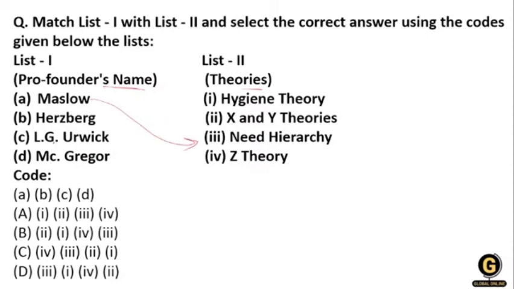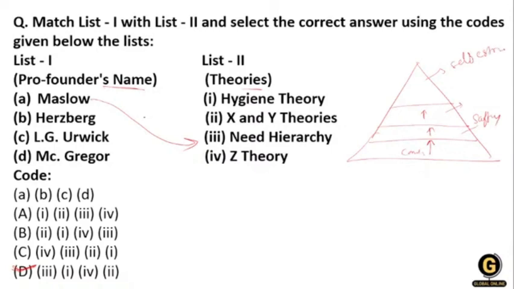So A is matched with D, the third one. This is Maslow's need hierarchy theory, propounded by Maslow, and it talks about the needs, that is, the motives of an individual. Every next need comes into force when the previous need is satisfied completely. If you complete your basic needs, then you jump to the next stage, and then the third stage. Here is safety and security, then esteem, self-esteem. So Maslow is the need hierarchy theory.